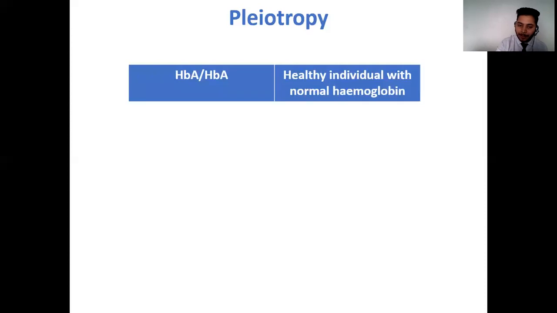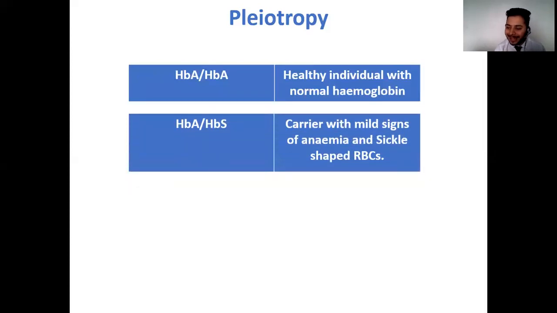Now, what if one of the parents is going to contribute HBS as a mutated form of the allele? Then this individual is said to be a heterozygous individual because it is going to produce 50% abnormal hemoglobin, while 50% is going to be normal hemoglobin. Such individuals you call carriers because they show mild signs of anemia. So in such individuals, sickle-shaped RBCs are observed. So such individuals are said to be heterozygous individuals.